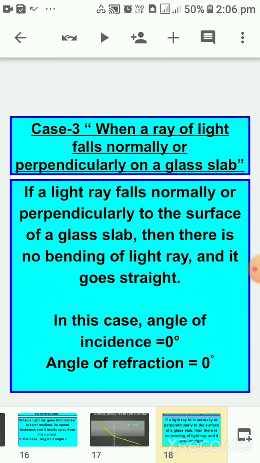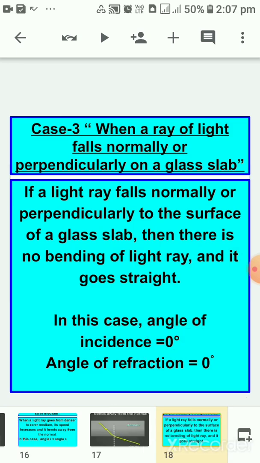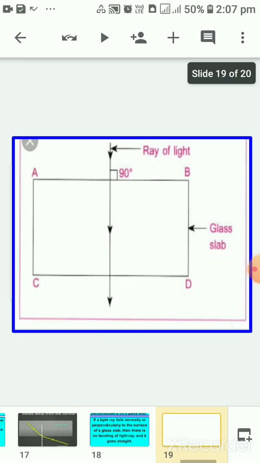Okay. Now the next case is a different case, when a ray of light falls normally or perpendicularly on a glass slab. Children, remember this thing, that when we write normally in physics, it means perpendicularly. In case of reflection or refraction, normally means perpendicularly. So if a light ray falls normally to the surface of a glass slab, then there is no bending of light rays and it goes straight. What will happen to the angle of incidence and angle of refraction in this case? Both the angle of incidence and the angle of refraction will be equal to 0 degree. I can show you a diagram also which is showing the same thing.